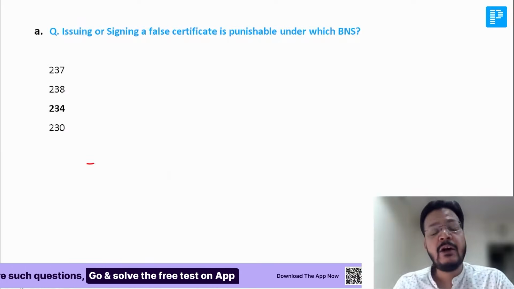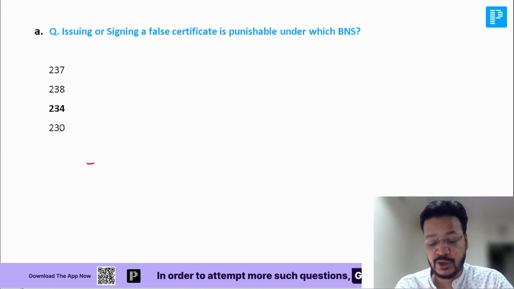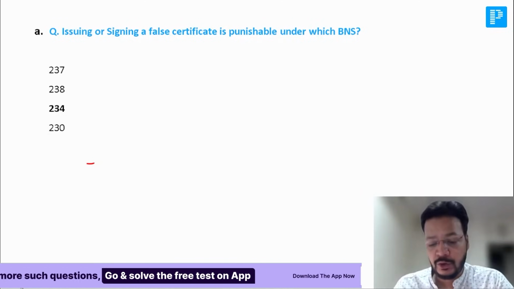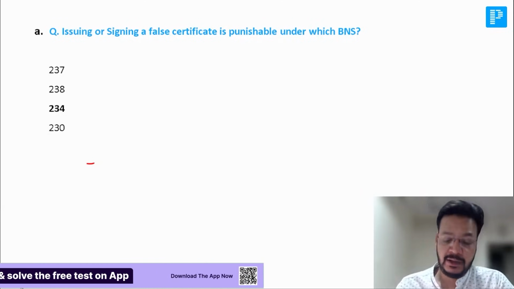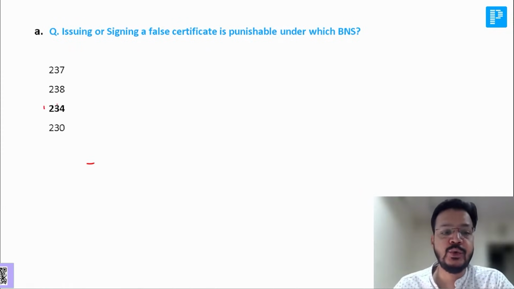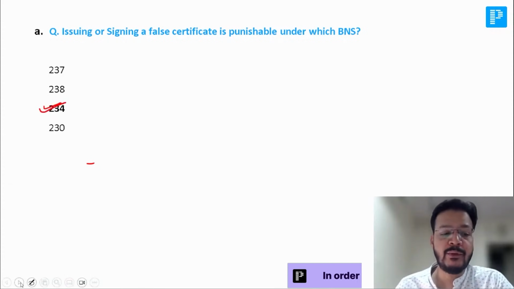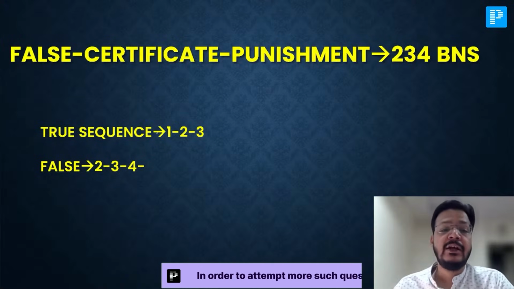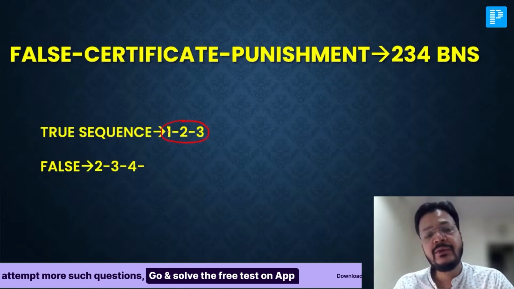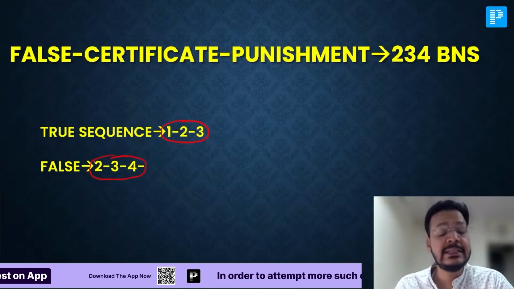Now, issuing a false certificate is punishable under which BNS section? 237, 238, 234, 230. Anyone who can give me the answer? Issuing a false certificate, yes, it is 234. Now, what trick do I tell you to remember? True sequence is 1, 2, 3, and false sequence is 2, 3, 4, because we are missing the 1.